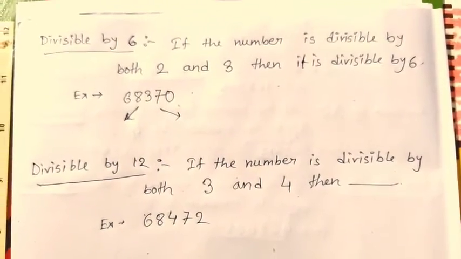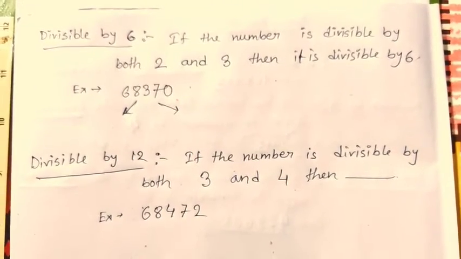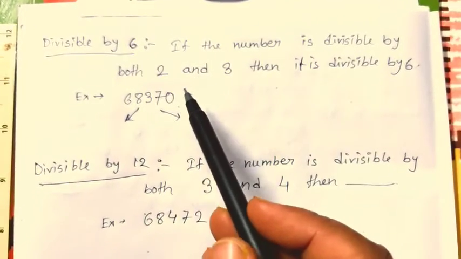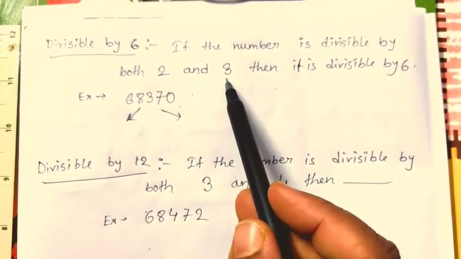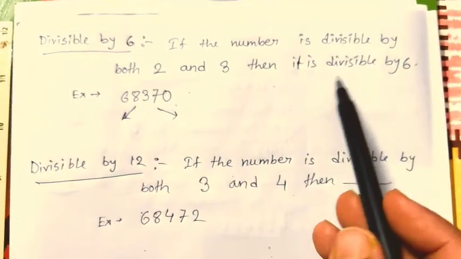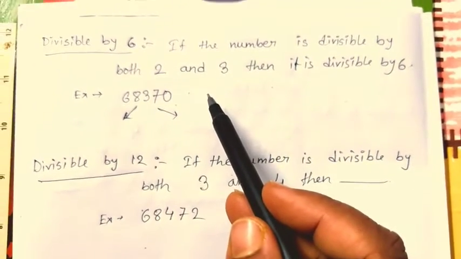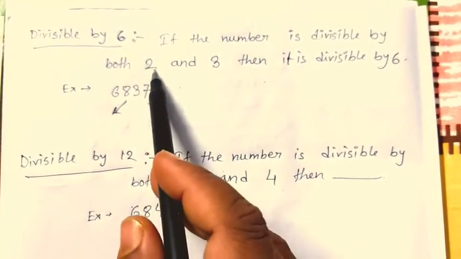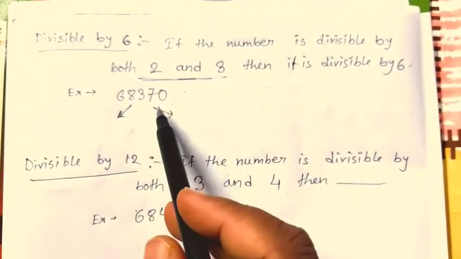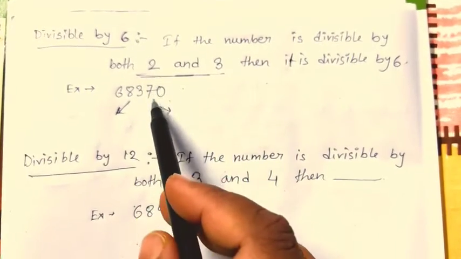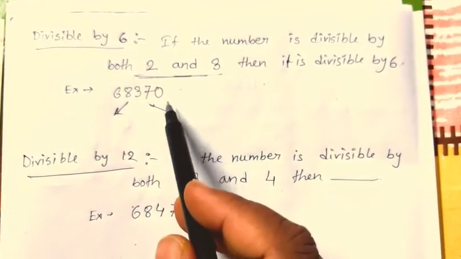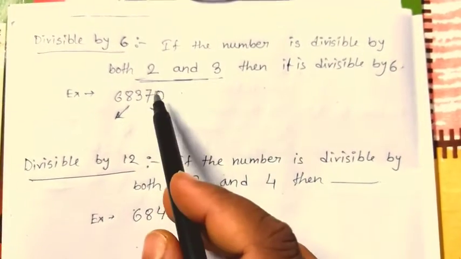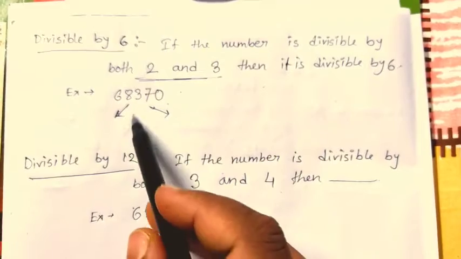The next rule is coming, divisibility rule by 6. The rule says if the given number is divisible by both 2 and 3, then it is divisible by 6. So there is no separate rule for 6. Just if the number is divisible by both 2 and 3, so we will be checking the divisibility rule for 2 and divisibility rule for 3. If both of them hold for this number, then it will be divisible by 6. Let's check for these examples.